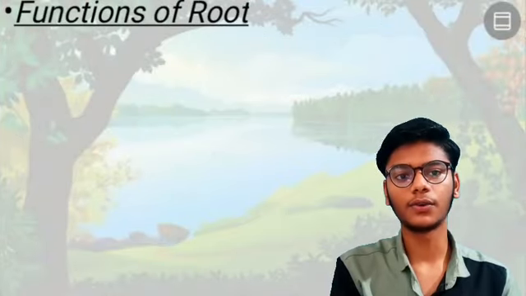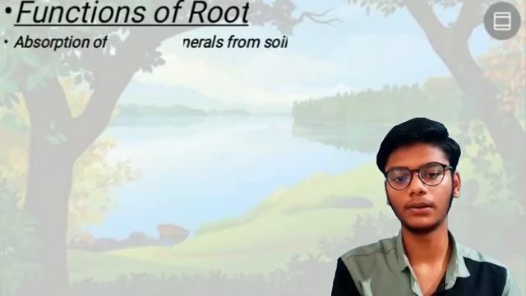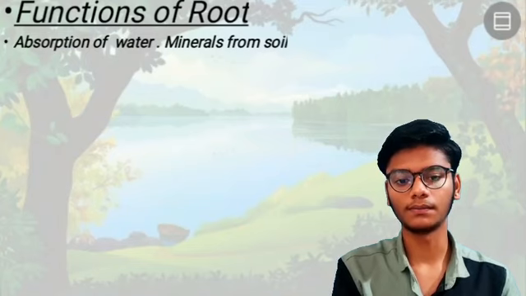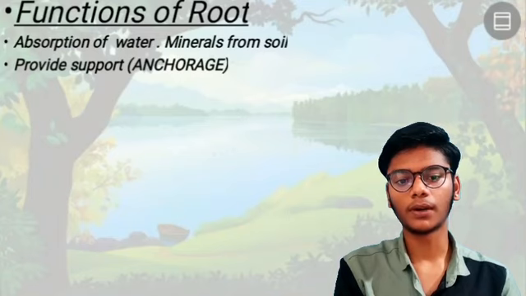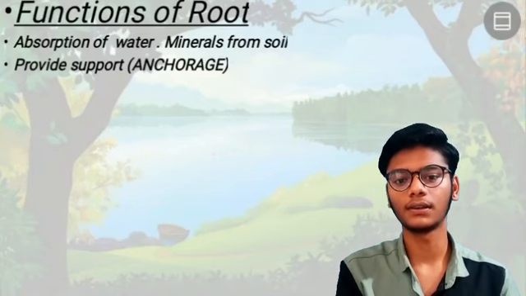And the functions of the root, this is the main point. Absorption of water and minerals from the soil. Provide support, anchorage; the textbook word anchorage means providing support for the plants.